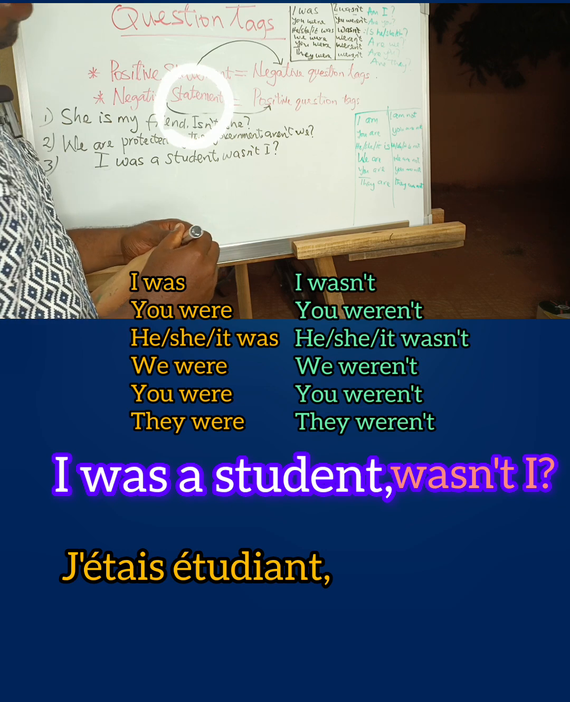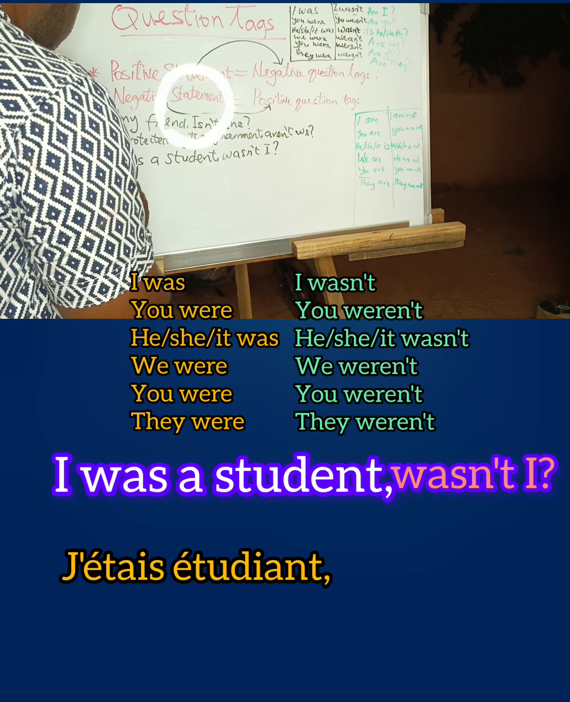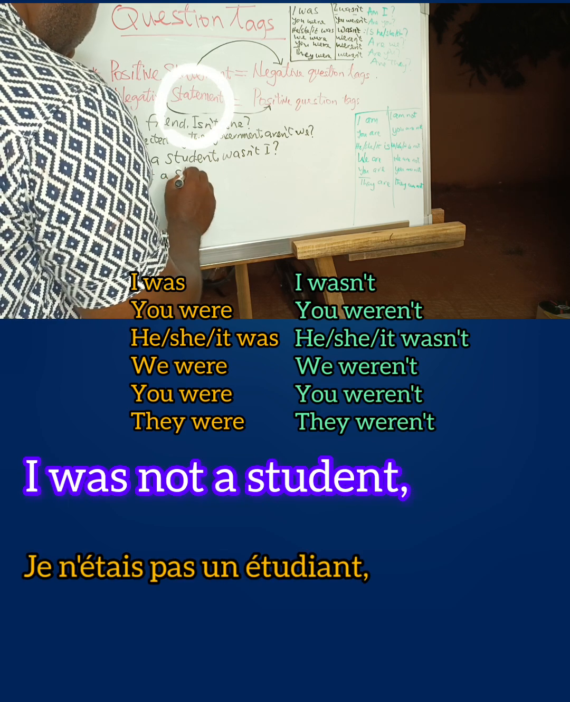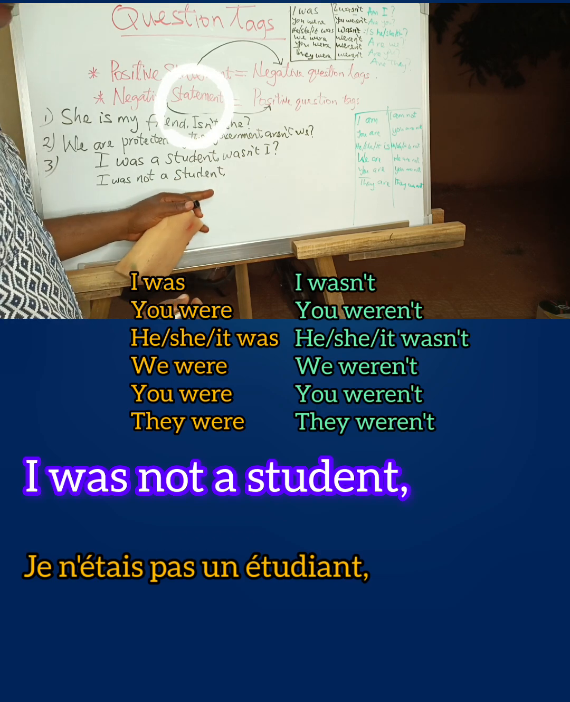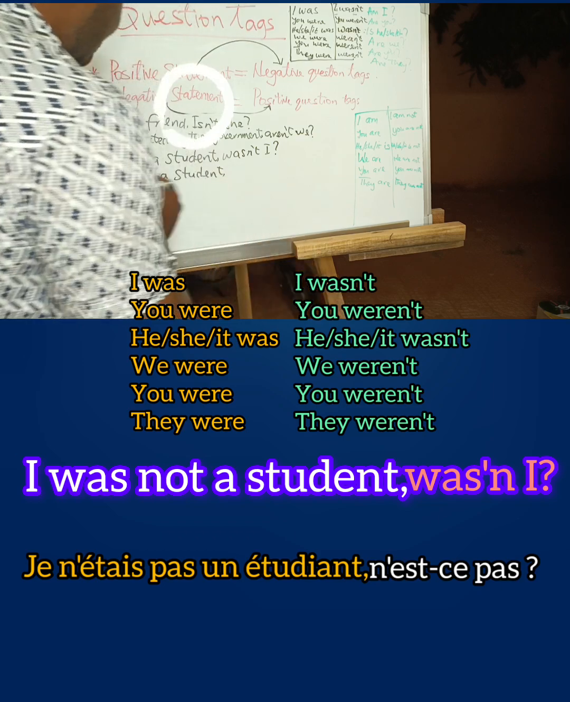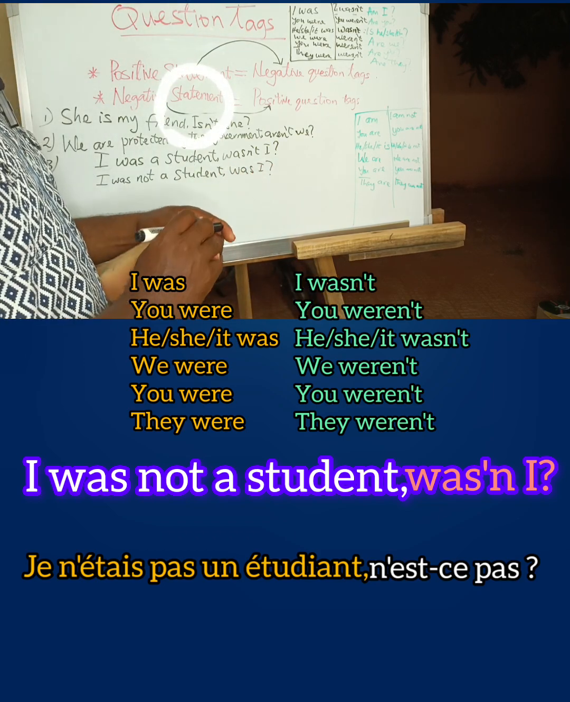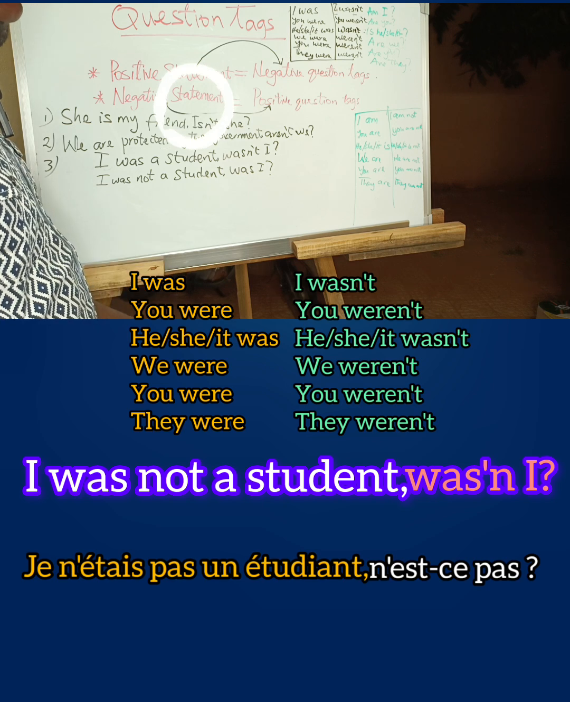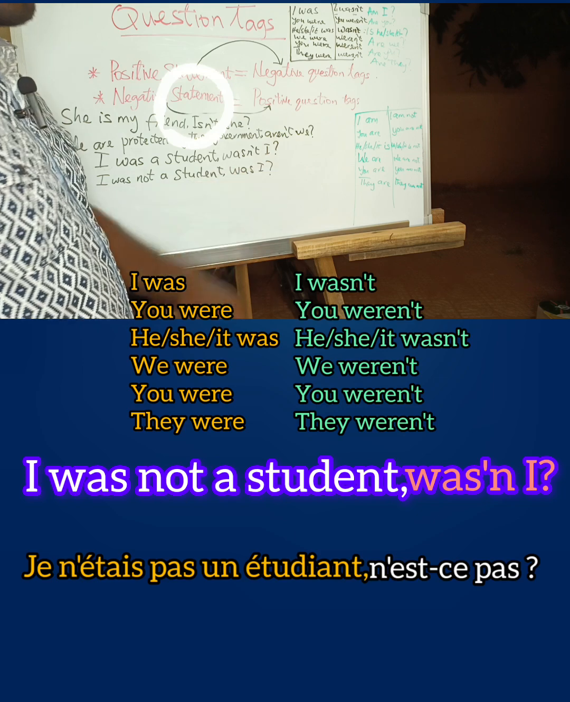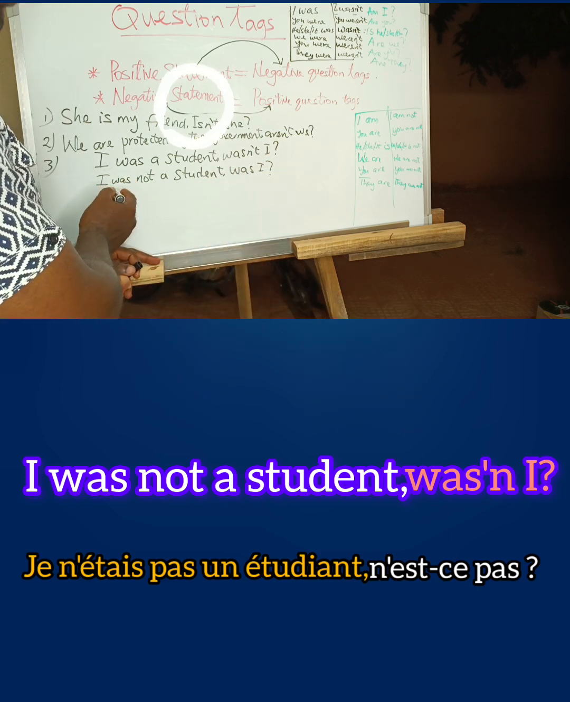Is that okay? Yes. Okay, so now look at this. If I say I was not a student, what should be the question tag? Was I? Correct. I was not a student, was I? Do you understand? I was not a student, was I? I was a student, wasn't I?